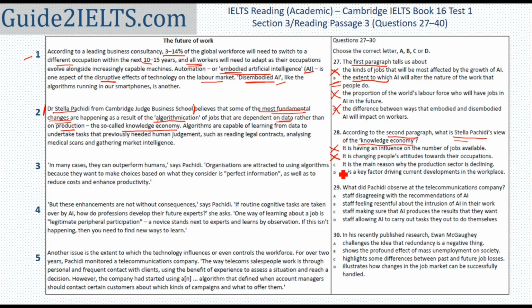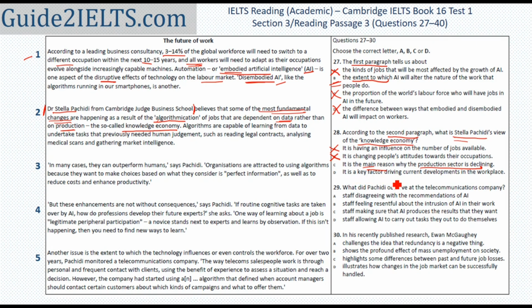It is the main reason why the production sector is declining. Main would be similar to fundamental, certainly. But is there any mention of the production sector declining? What this says is that the dependence is more on data than on production. But is the production sector declining? Is there a decrease in the production sector? That is not mentioned at all.